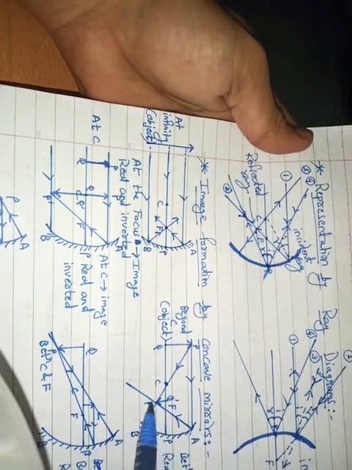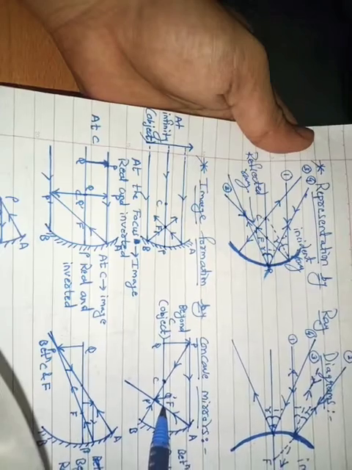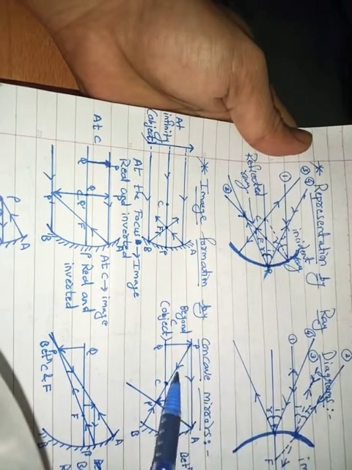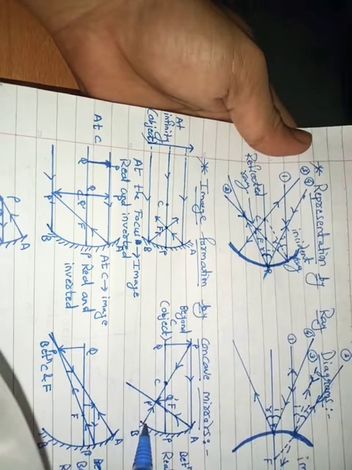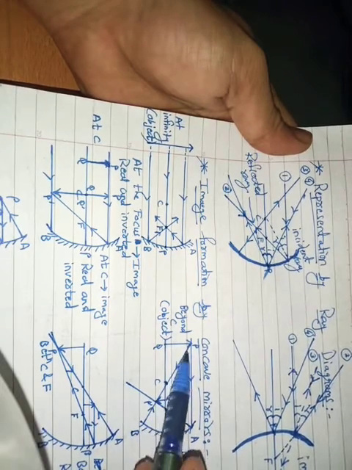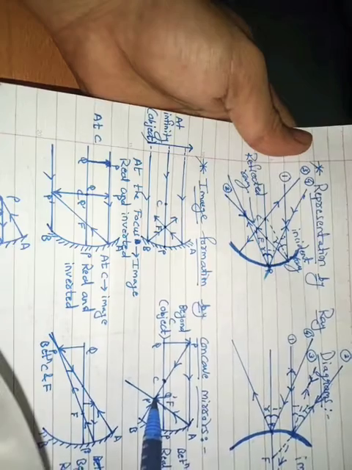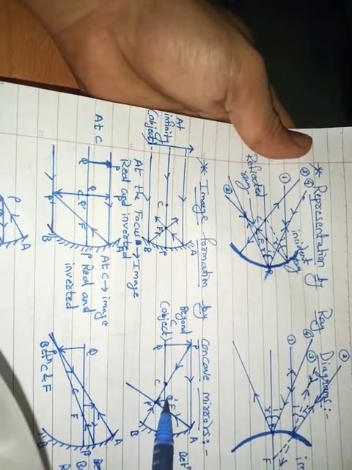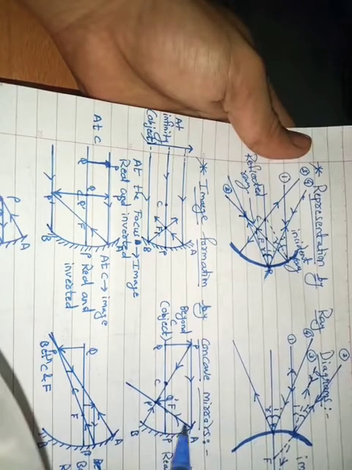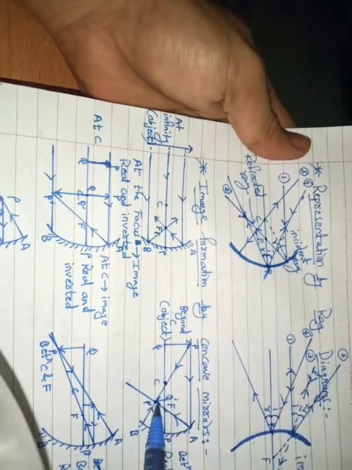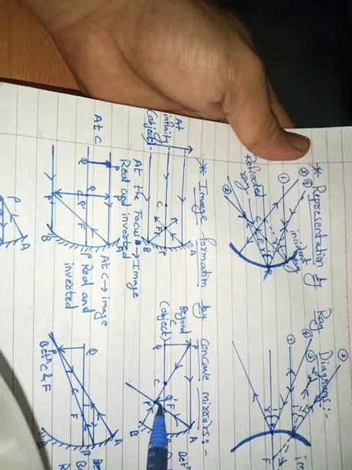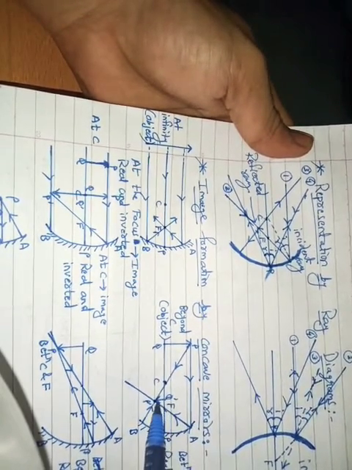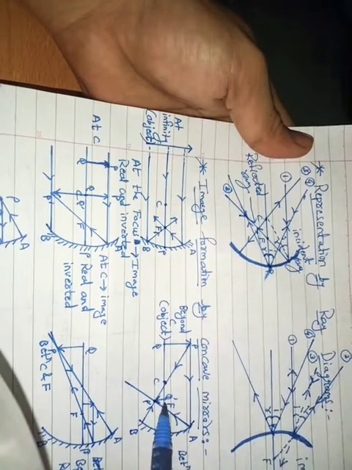After reflection this ray passes through the focus, that is F. The second ray comes through C, and after reflection it comes back through C. Here the two rays meet, and we know that when two rays meet after reflection at a point, there is a formation of image. So here is the formation of the image, that is P dash Q dash.